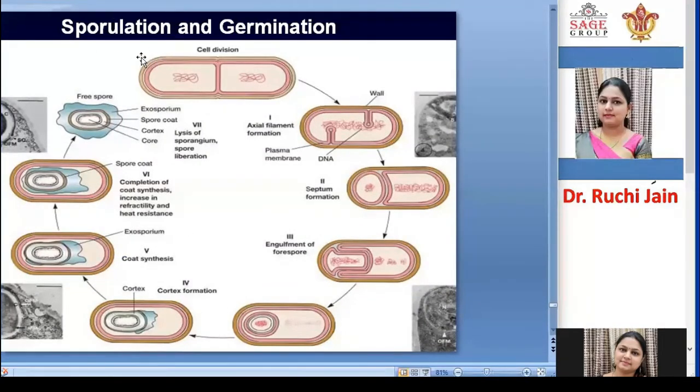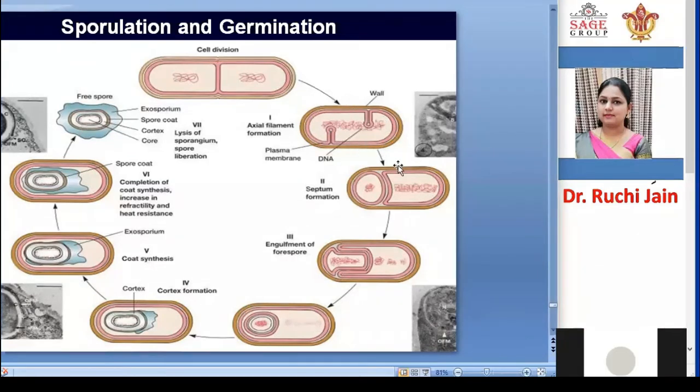These are the steps by which spores form. It is similar to a cell division process, in which first the nuclear material will multiply and arrange itself at the center of the cell.